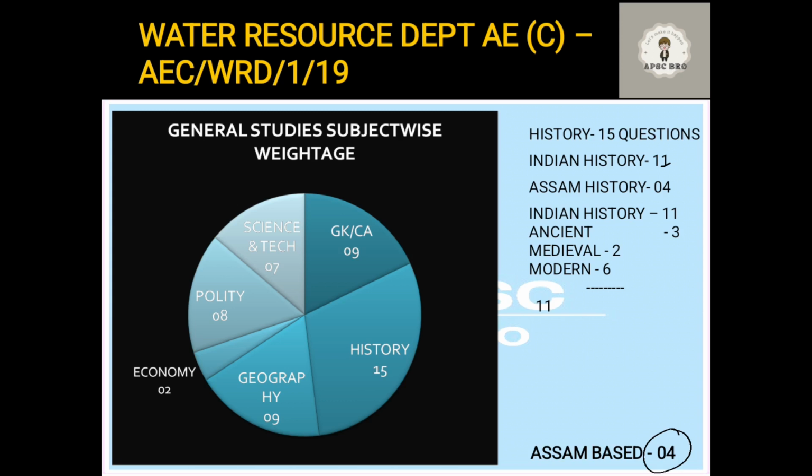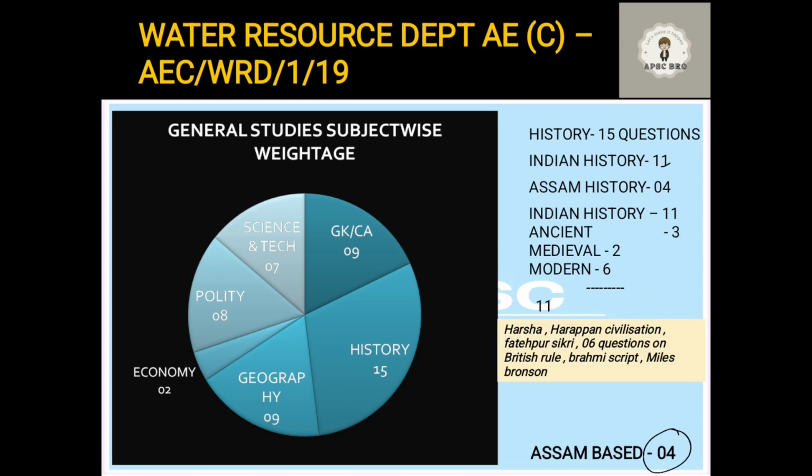So you see, 3 questions were asked from ancient, 2 from medieval, and 6 from modern. Modern Indian history is very important. That is the Indian freedom struggle. Every other question from which these questions are being asked, modern Indian history, have a good read in it.